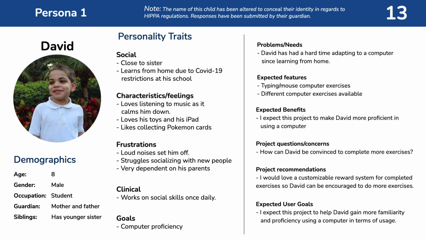So here's my first persona, David. He's 8 years old and learns from home due to COVID-19 restrictions, which is true for most kids around the country, and not just the ones with autism spectrum disorder. When COVID-19 began, many students had to start attending classes online. In addition, most of them aren't accustomed to using a computer to learn.